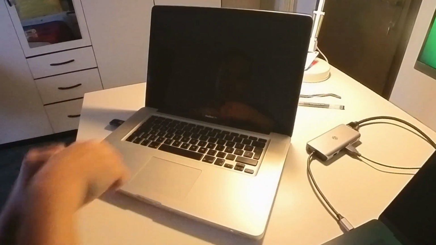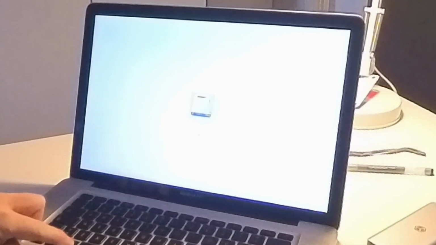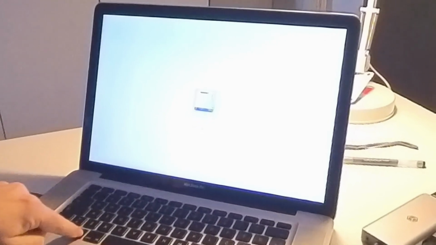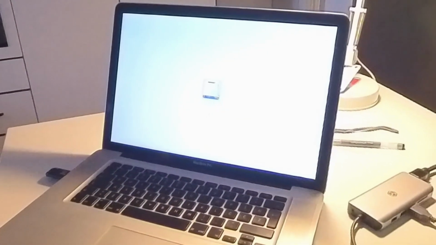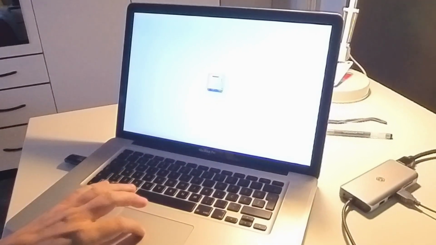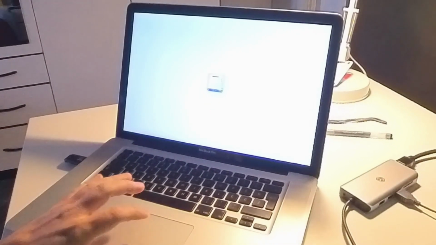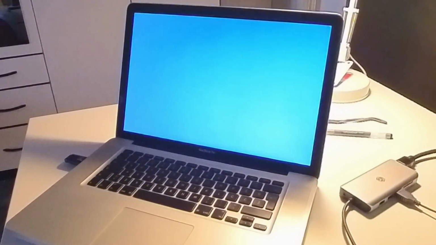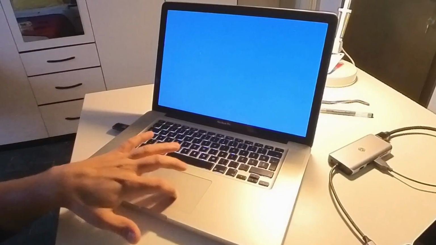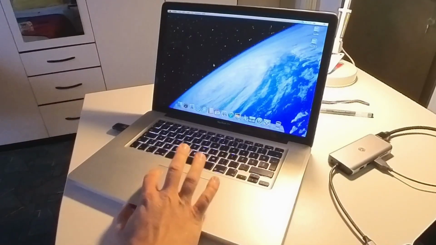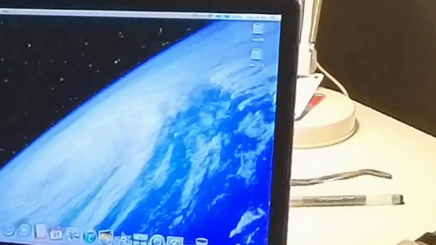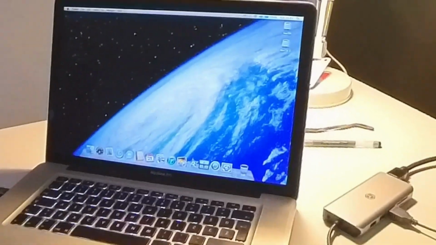power off the MacBook, and press the key Alt and hold it. Okay, it should show here USB, but it is not showing up. So I will enter into macOS. I will type in my password. Okay, we can see that the USB is still not showing up.